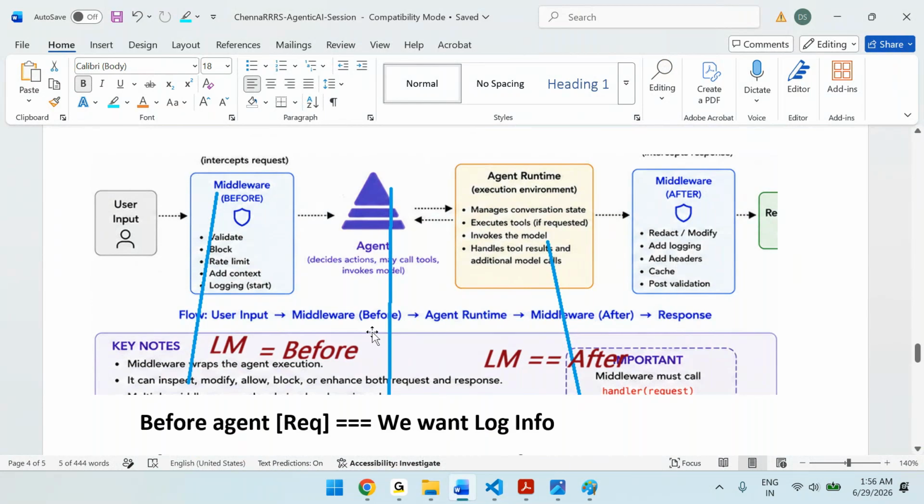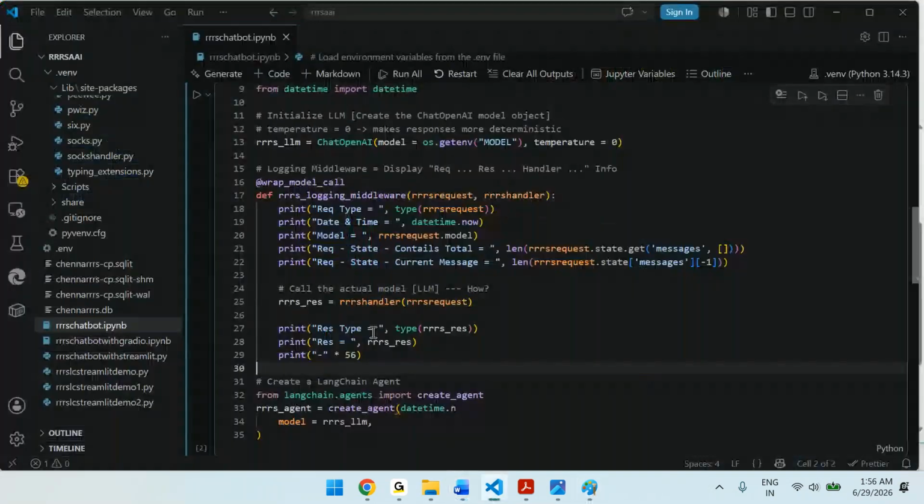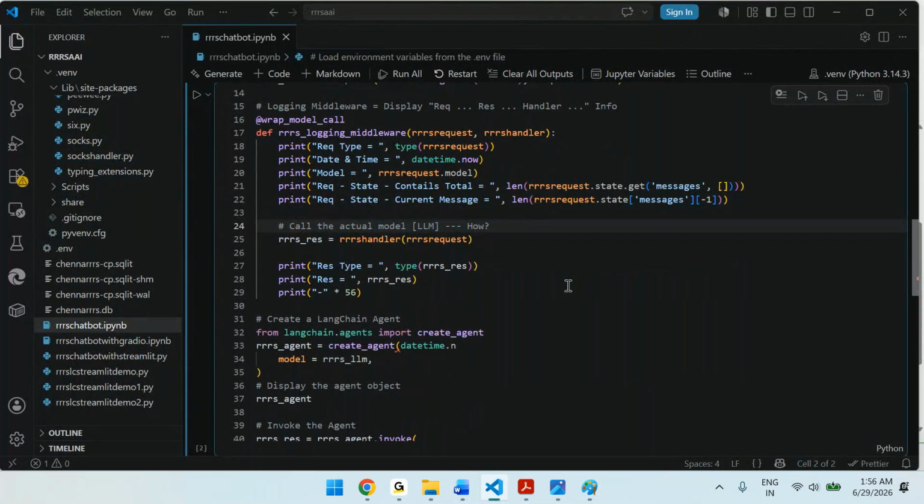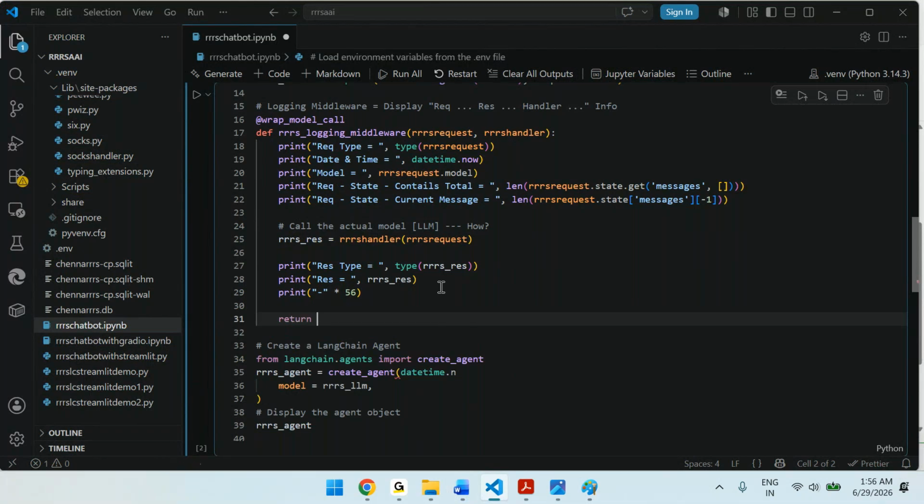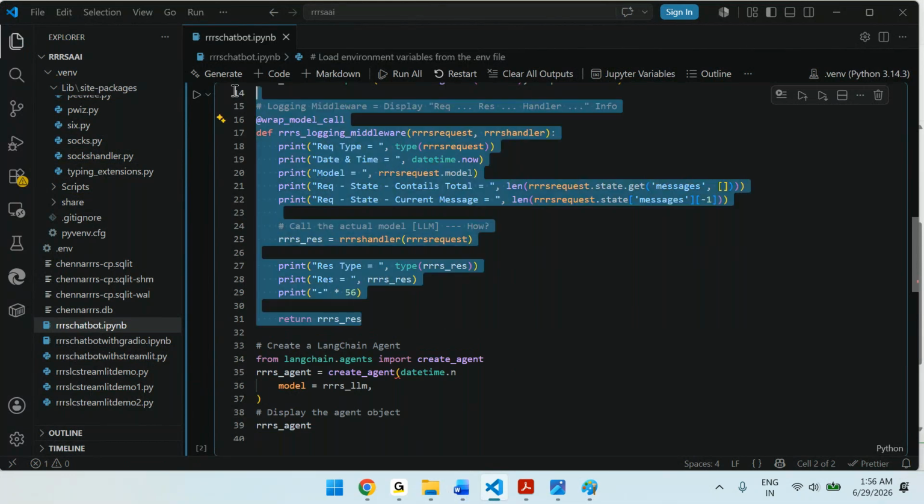Now I want to log it. For logging, we use the logging middleware. This is how you create it, and finally return the response also. That's it. So this is the middleware logic. Okay, good. Now you are creating the agent, right?